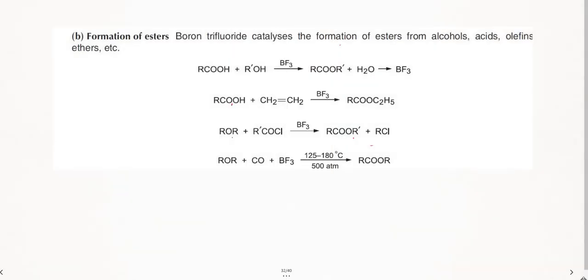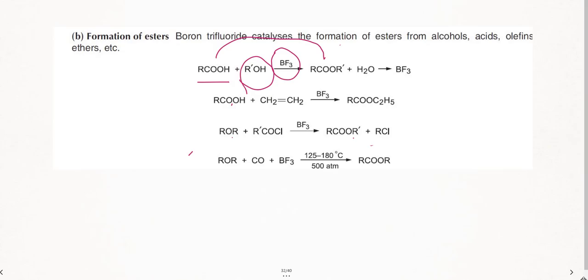Further, if I take BF3, again the same thing. We are taking acids. As I said, BF3 catalyzes the formation of esters. What are we doing? From acid, we are converting into ester. How are we doing this? We are adding everywhere. See, in the earlier case also you added a chain.